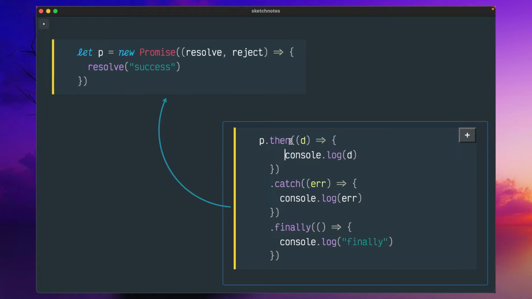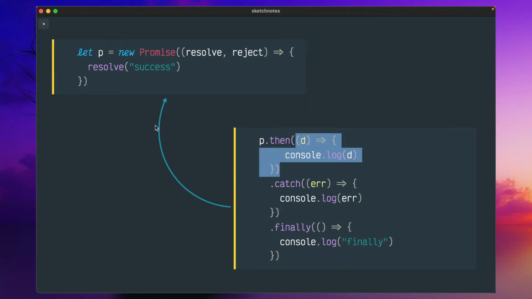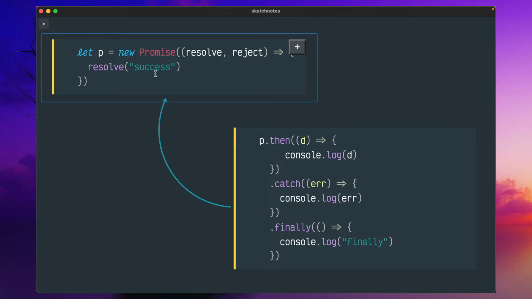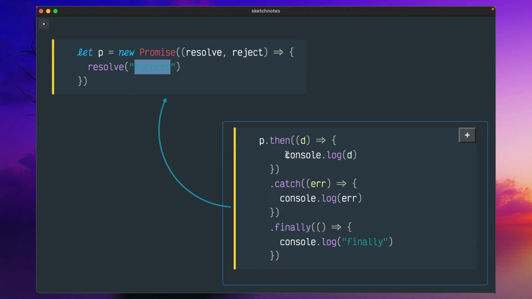So inside then, you have the callback function. Whenever somebody calls resolve with success, in our case it is immediate. But in a real world scenario, it may be after an HTTP call, or file handling once the data is written. So resolve will be called at that moment. Whenever resolve is called with success, this d will point to the success data, whatever data is passed over here. And you can print it, or do any operation you like.